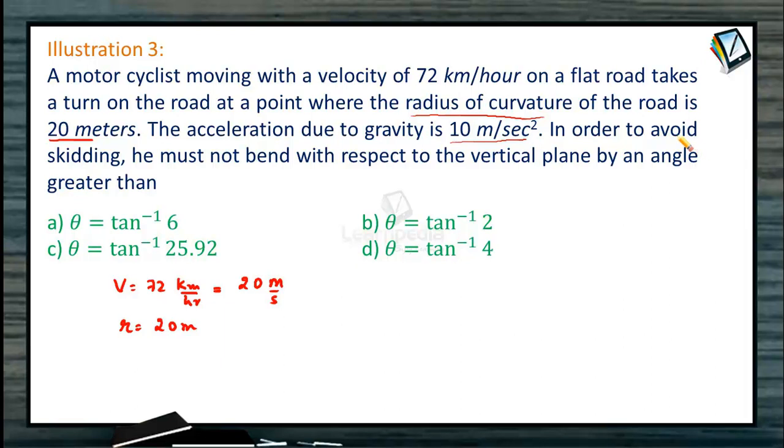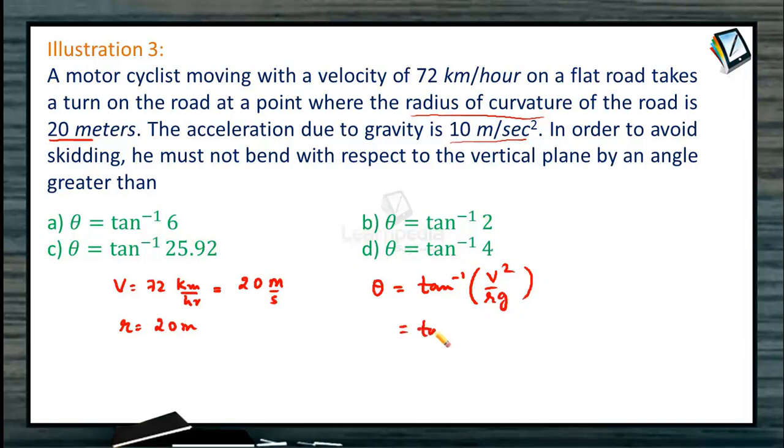In order to avoid skidding, he must not bend with respect to the vertical plane by an angle theta greater than. So to provide the necessary centripetal force, the angle theta he should bend is equal to tan inverse of v square by Rg. Now we know the value of all the quantities.